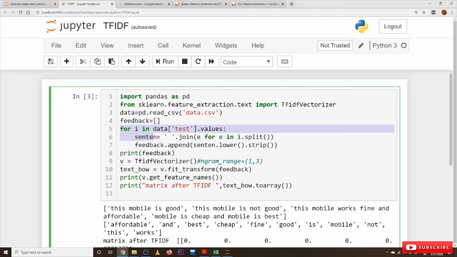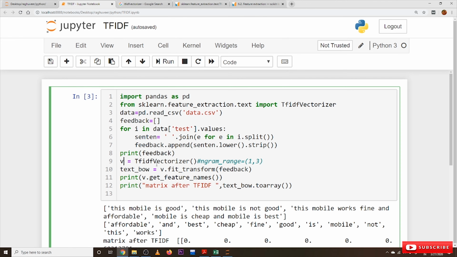This loop is used to take the feedback step by step, splitting the words and joining the words. Everything was discussed in our last class. So I hope you are following our classes from the beginning, following our playlist. So we are not discussing much on this coding part. Here we are using the class TfidfVectorizer, assigned to a variable called v. In our previous class we used the class CountVectorizer for converting into bag of words. This will convert into TF-IDF vectors.